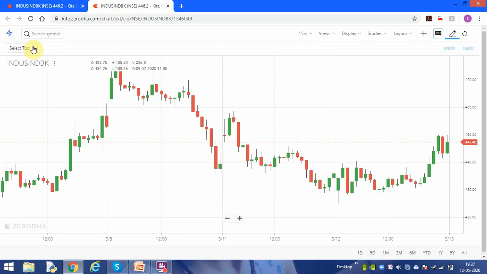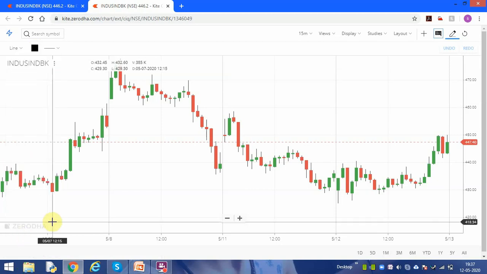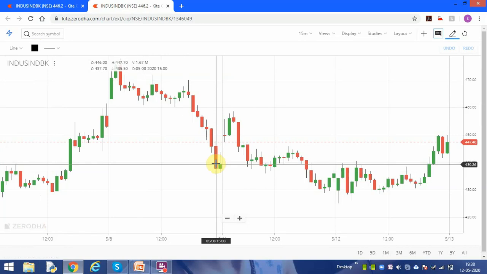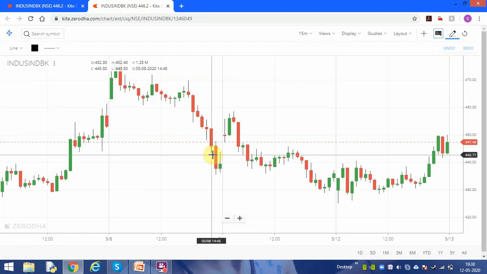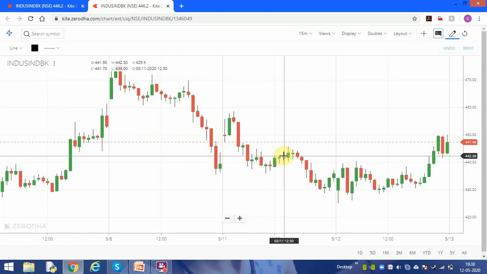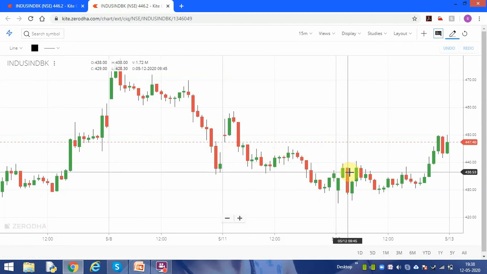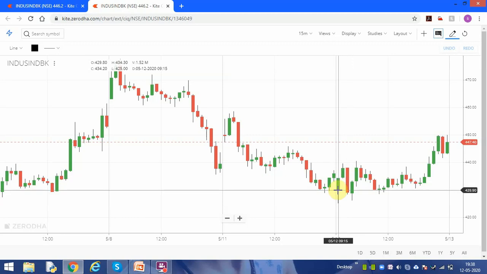Just see. I draw a line here, then here. You see it is 12, the 9:45 candle.